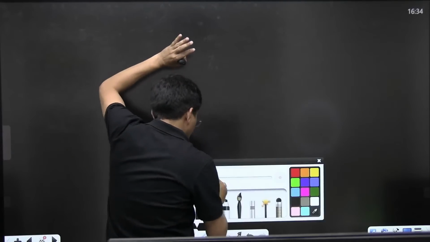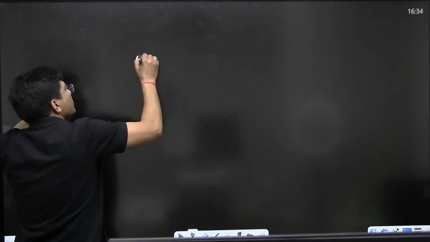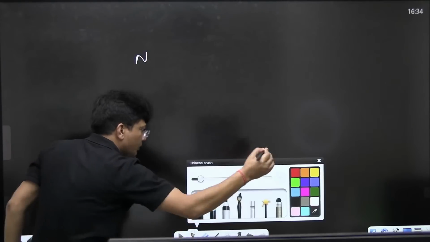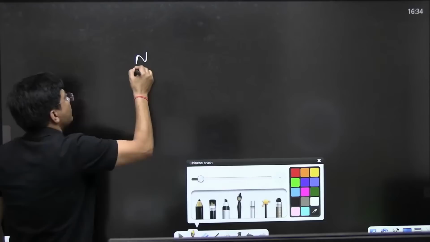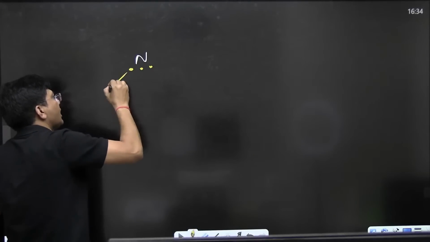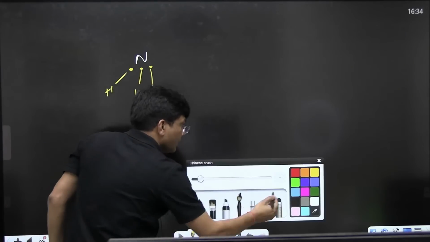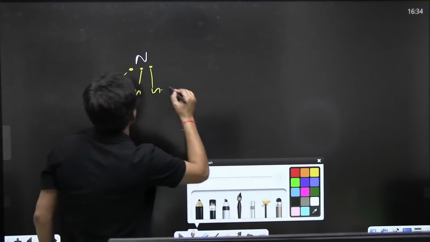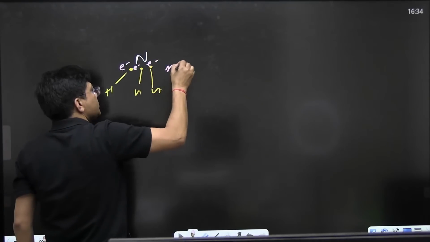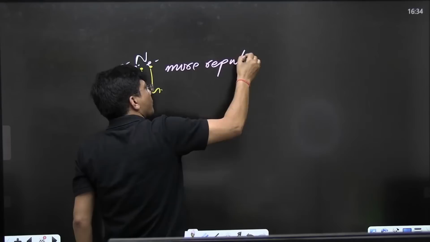Now see, everyone, the magic. Magic begins now. Hydrogens will be like this. One more part I am going to tell you. Nitrogen is most electronegative, so hydrogens are like this. And these electrons are negatively charged, more repulsion, so more bond angle.